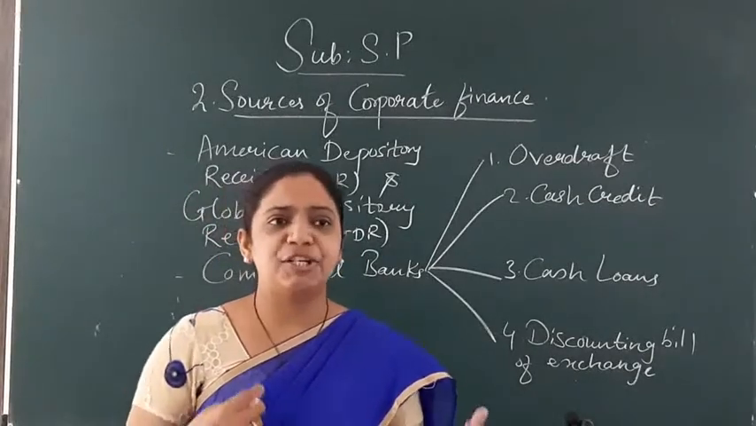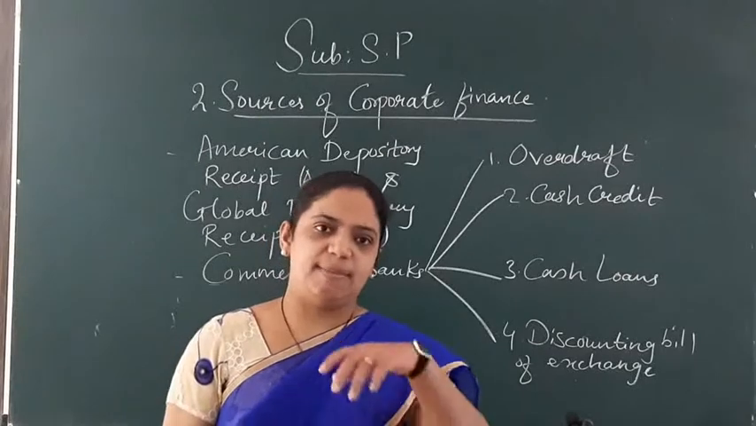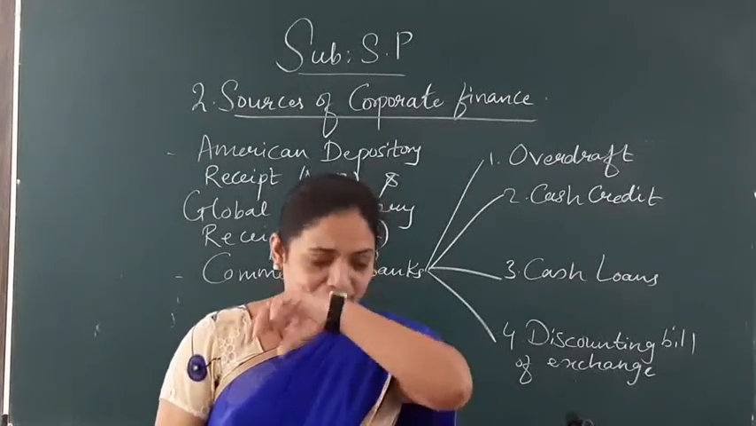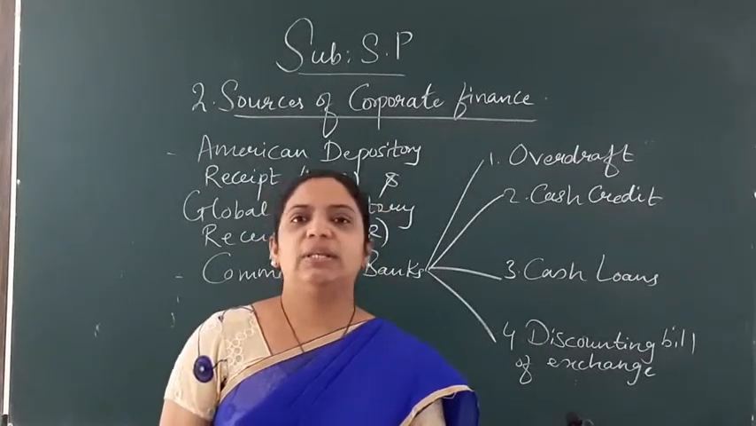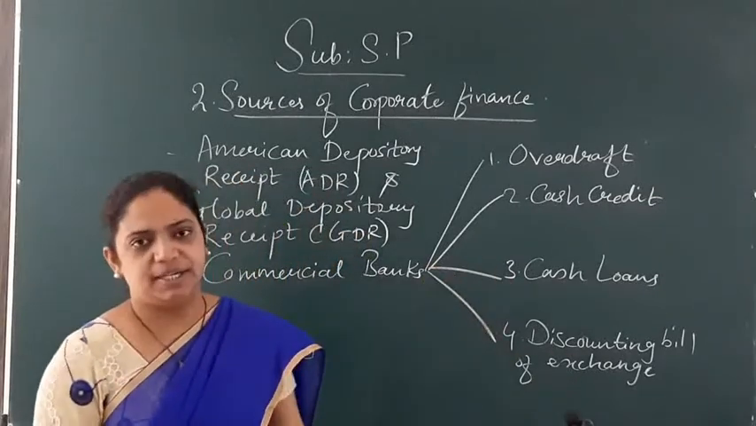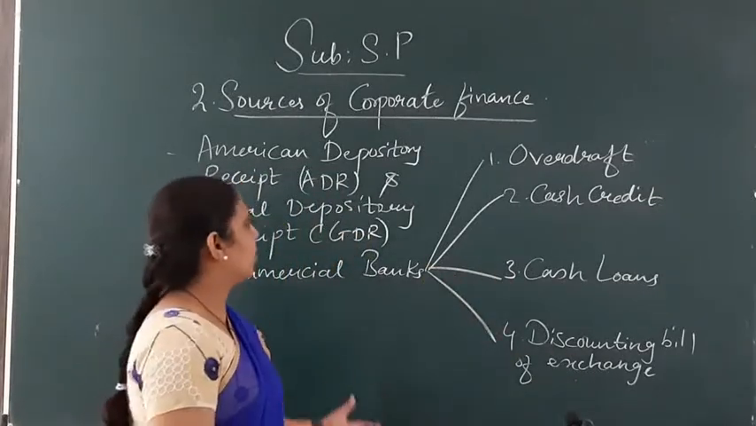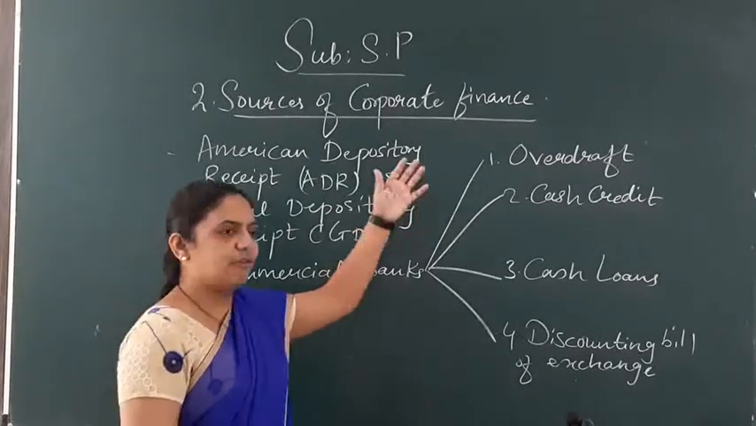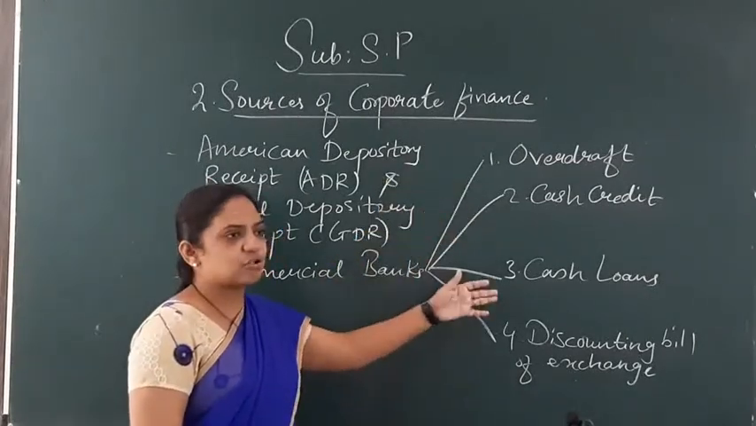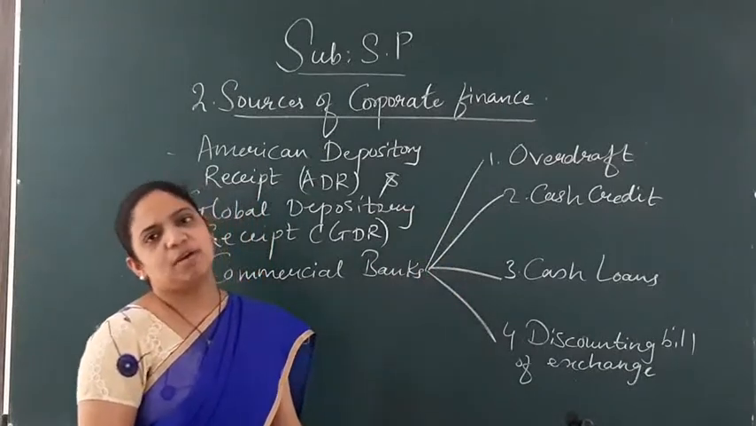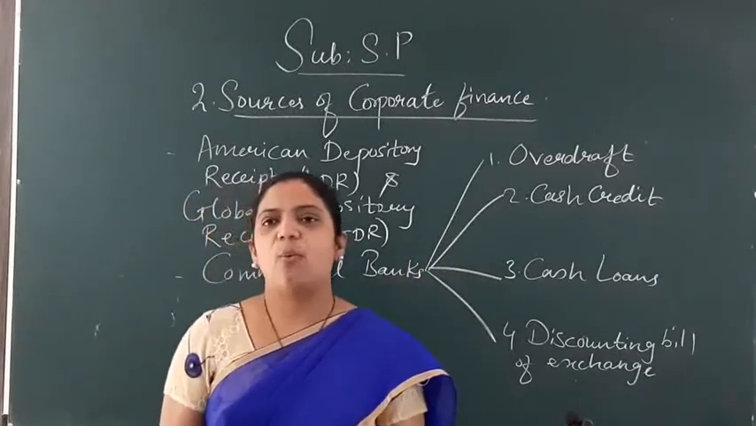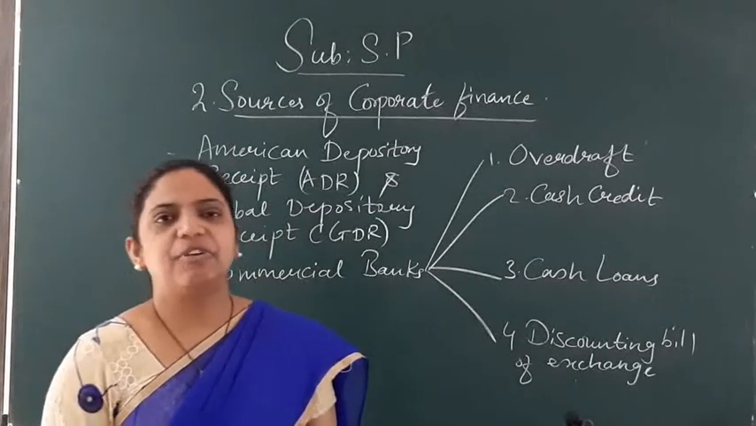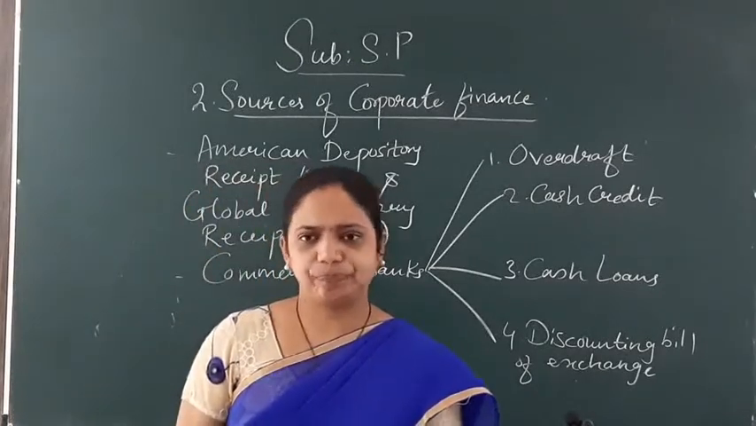have introduced various innovative schemes that bring more and more development of the company with the help of the disbursement of credit. Okay, so commercial banks provide these types of facilities to the company, which are overdraft, cash credit, cash loans, and discounting of bills of exchange. We will see one by one in detail. The first is overdraft.